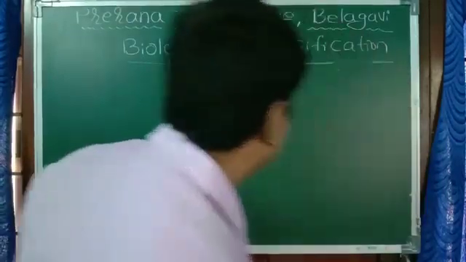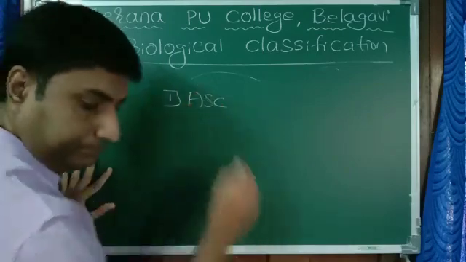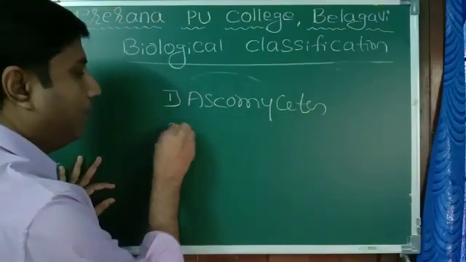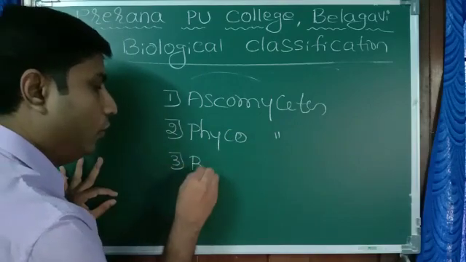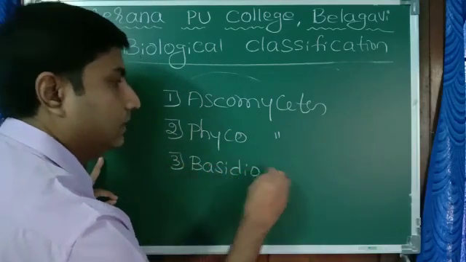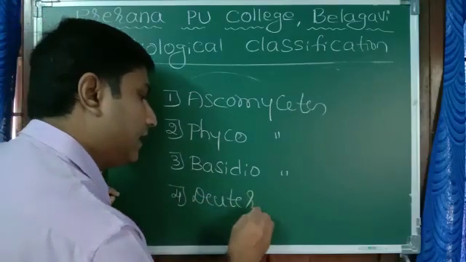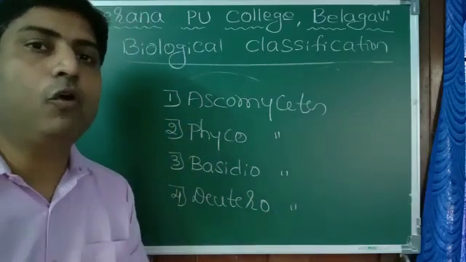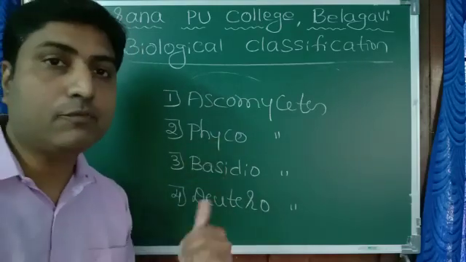Now, fungi are again classified. Fungi are classified like this: Ascomycetes, Phycomycetes, Basidiomycetes, and Deuteromycetes. These are four groups or four types of fungi. In the next session, we will study in detail about these four groups of fungi.